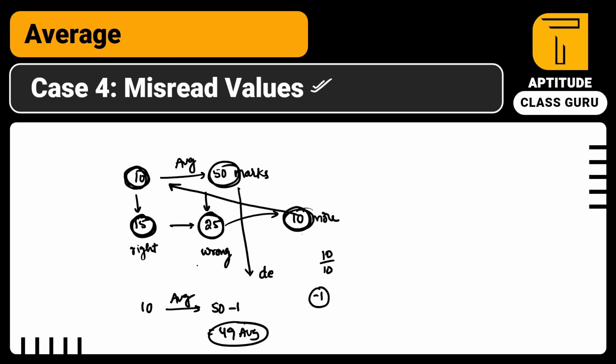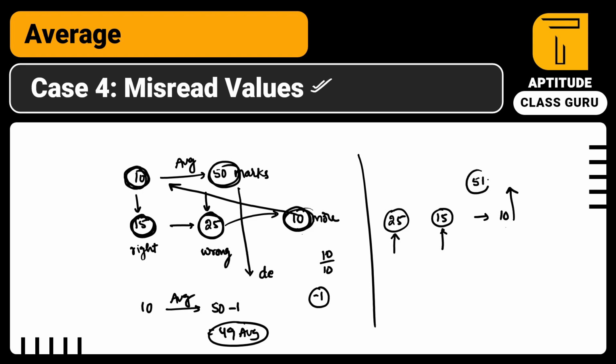If it is done vice versa, for example, instead of 25, they have written 15, so you got more marks but they have entered only 15 marks. So 10 marks was wrongly left out. So you have to add back to the group. So 10 marks to the 10 people, 1 mark each. So the average will become 51.